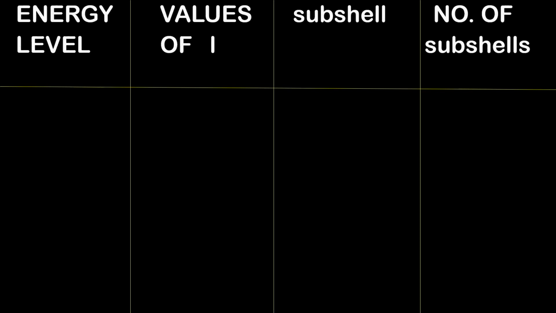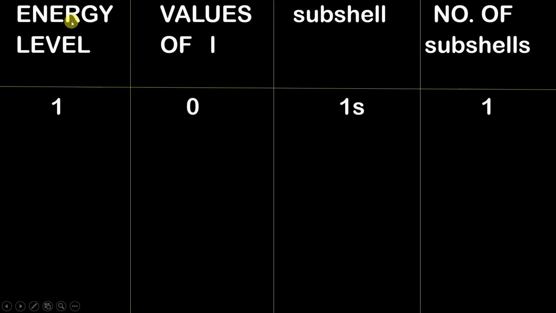Now, if you have understood the azimuthal quantum number, whatever I have told you till now, it is time for us to understand one table over here. In this table, the first column indicates the energy level. The second column indicates the values of L. The third column indicates the subshell. The fourth column indicates the number of subshells. Now let us understand what this is.